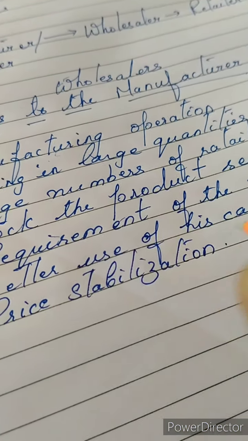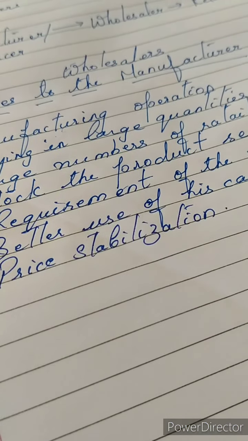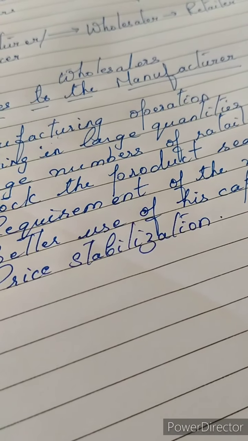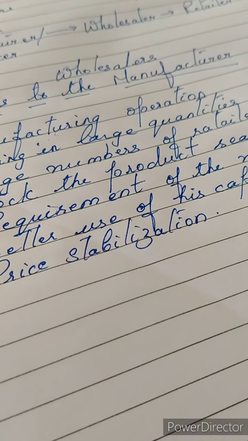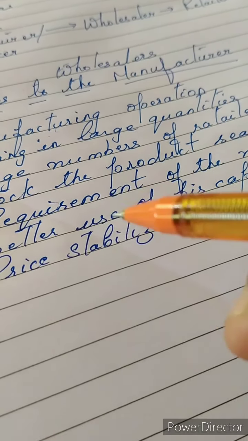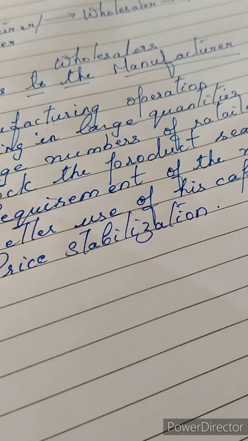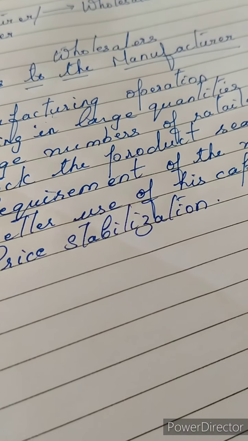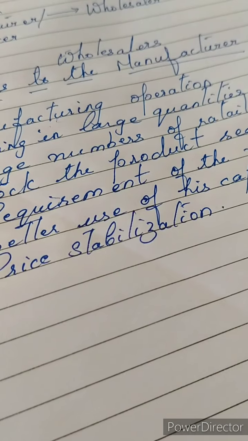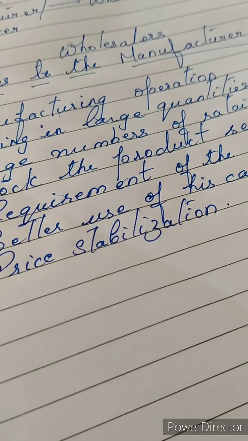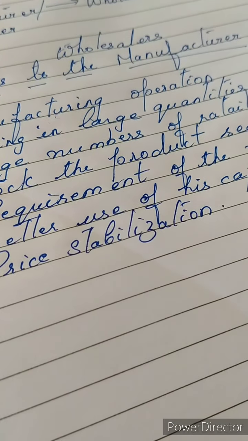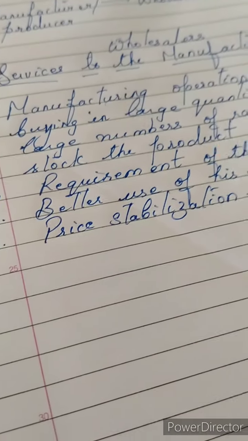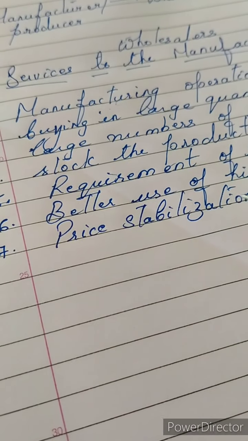Price stabilization means that no such manipulation can be done with prices, such as suddenly increasing the price of a product, nor do the prices decrease. What a wholesaler actually does is he stocks the product, and whenever there is peak demand for the product, he releases that product into the market. So during the slack season, the products are stored, the products are stocked, and that is how price stabilization can be done.